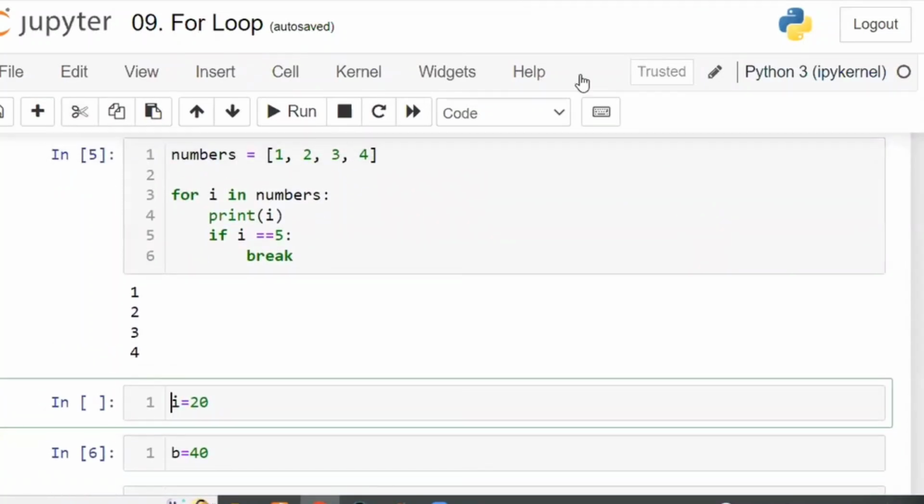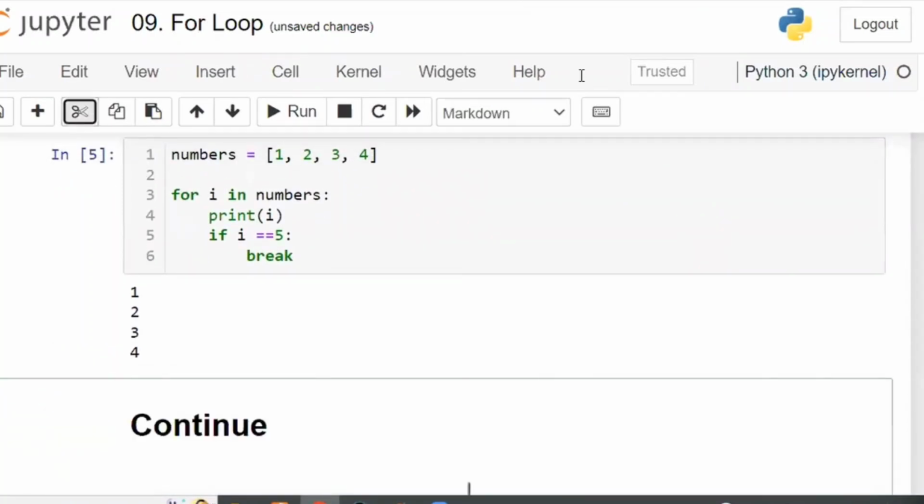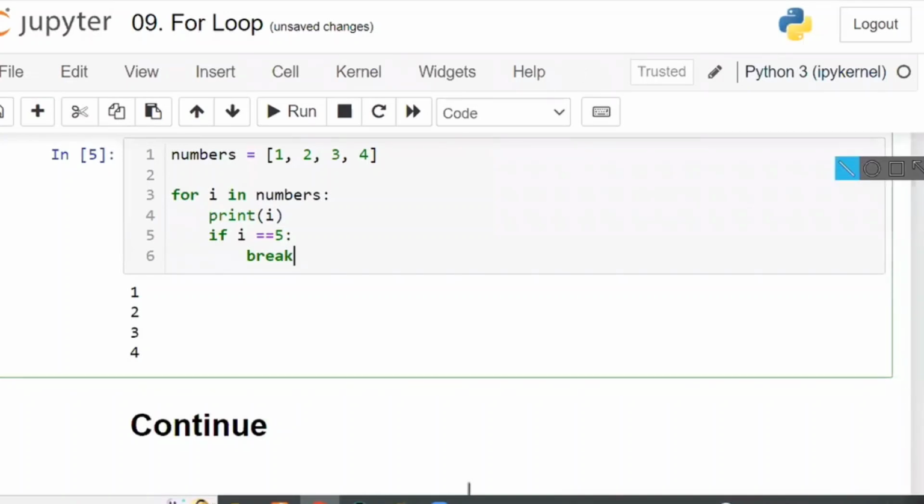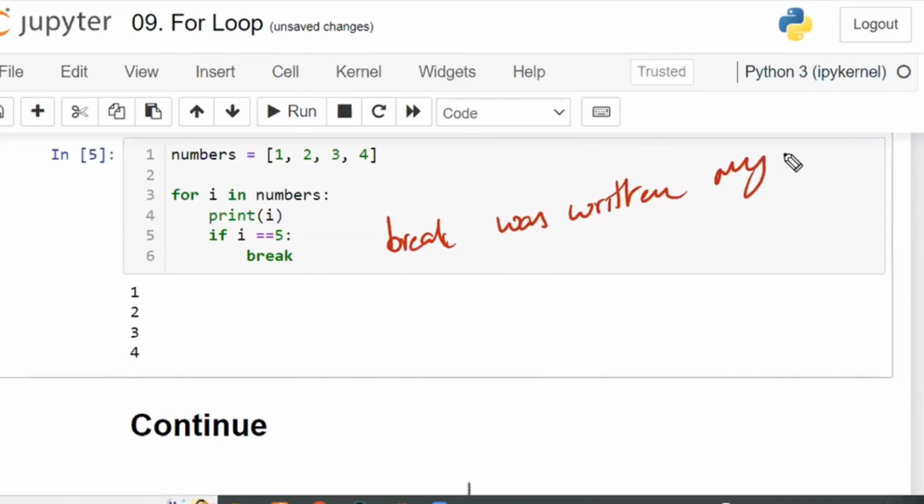So here there is a break word. If you observe this one, there is a break word. Here the break word was written only, not executed. Okay, again, please don't ask the same question. Sir, here the break was written. Yes, the break was written. Break was written is different. Break was executed is different. Both are different things.